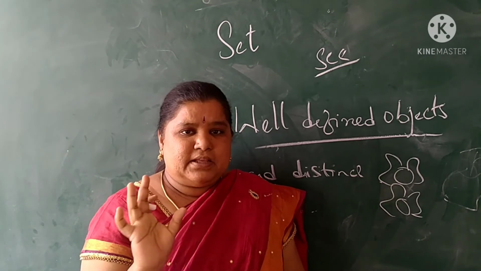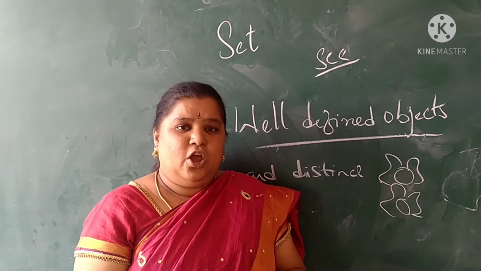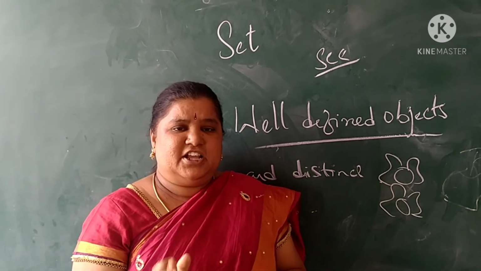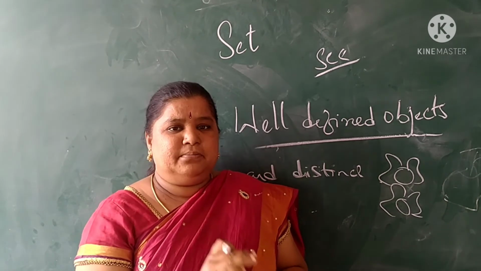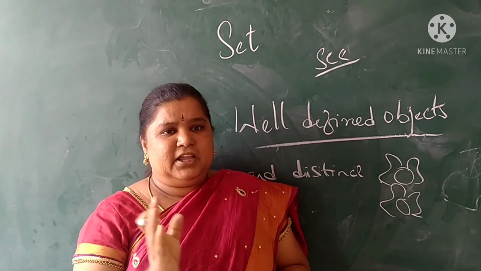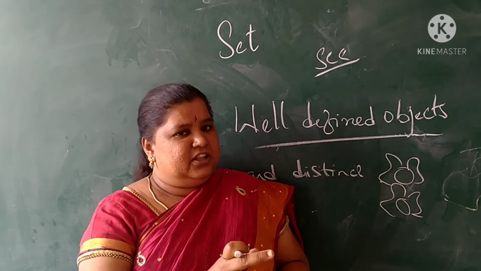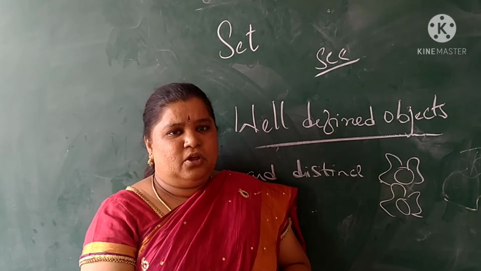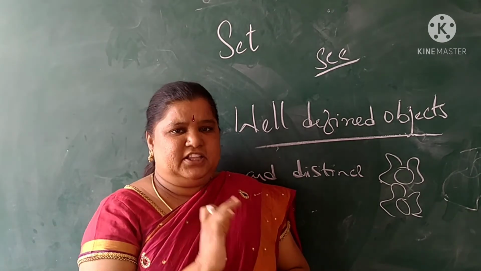See here, if I take some group of birds, birds means all the birds you are going to get. Crows will be there, pigeons will be there, sparrows will be there, everything will be there. If I say a group of crows, and I mingle two or three sparrows in that, can you say that this is a group of crows? No, it is not a set. Why? Because they are mingled.